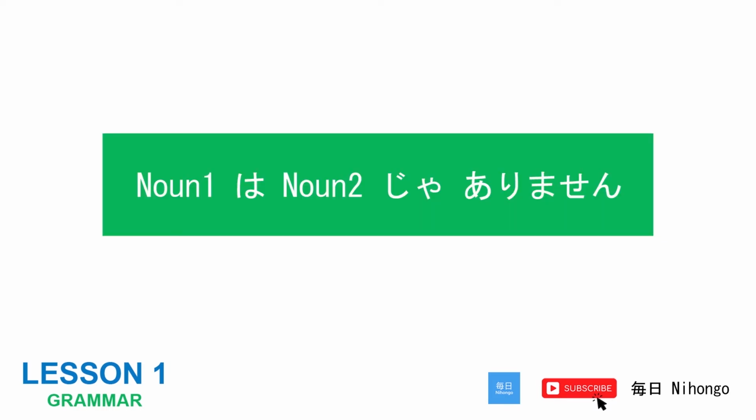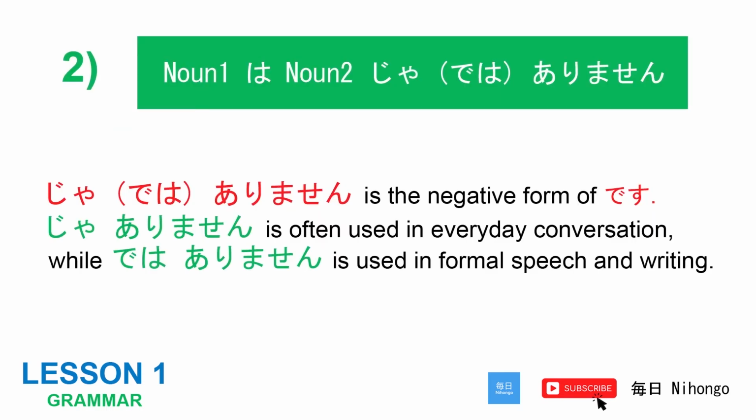2. Noun 1は Noun 2じゃありません。 じゃありません is the negative form of です。 じゃありません is often used in everyday conversation, while ではありません is used in formal speech and writing.